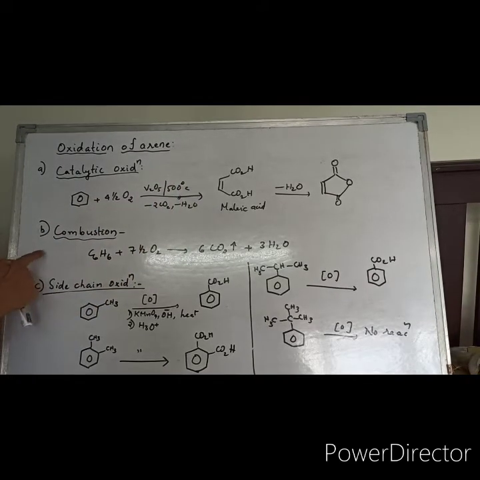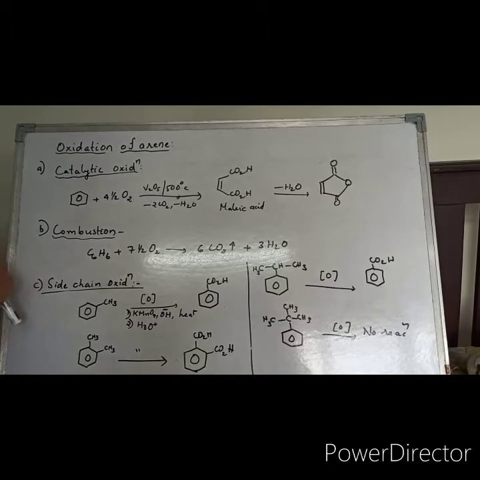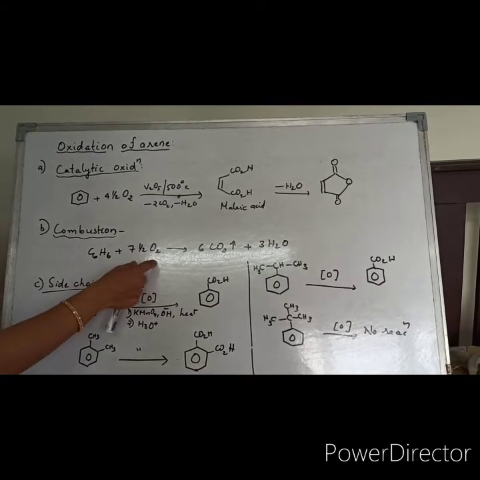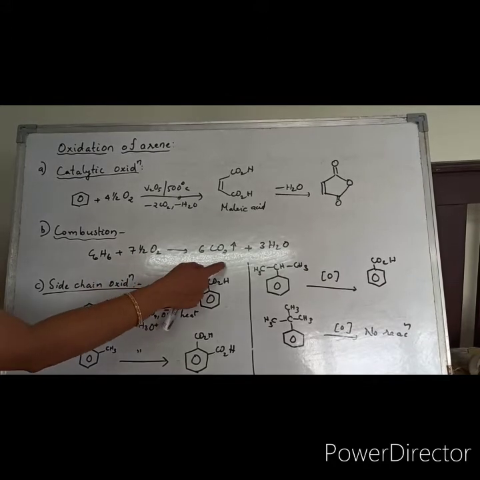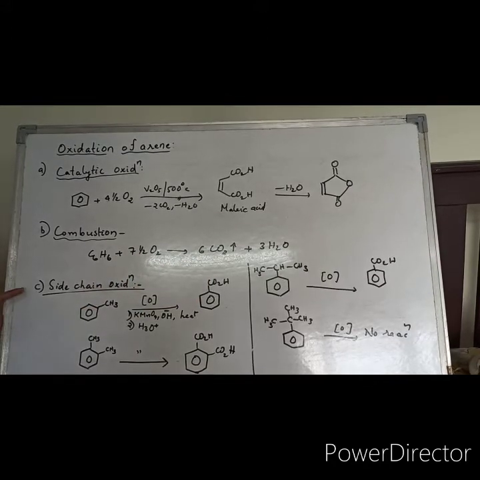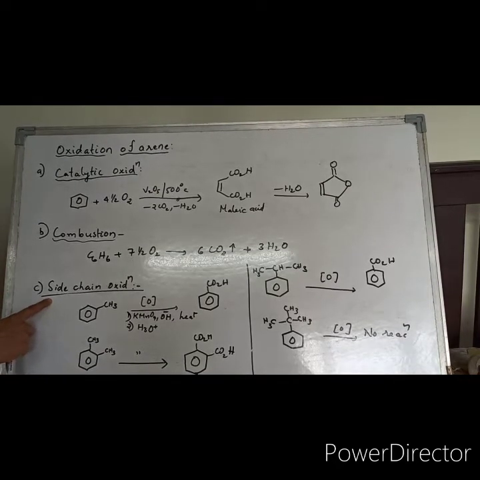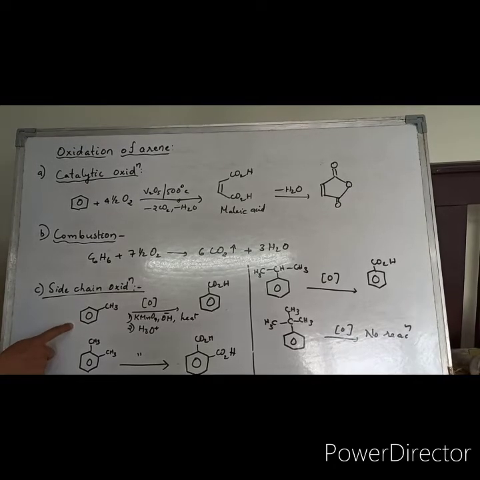Next we will see the combustion of benzene. Benzene burns in air, that means in the presence of oxygen, producing carbon dioxide and water. These things you already know. The next thing is a very important one, side chain oxidation of groups in benzene.